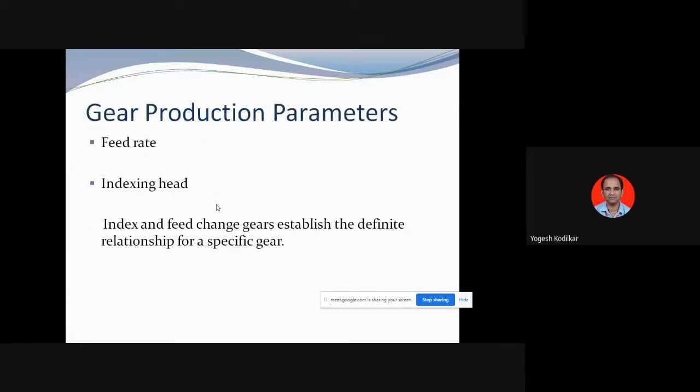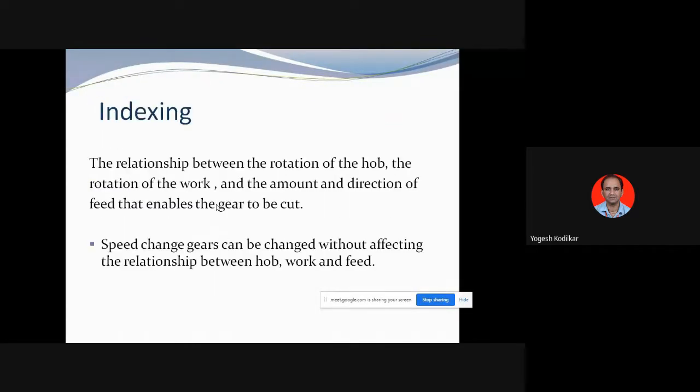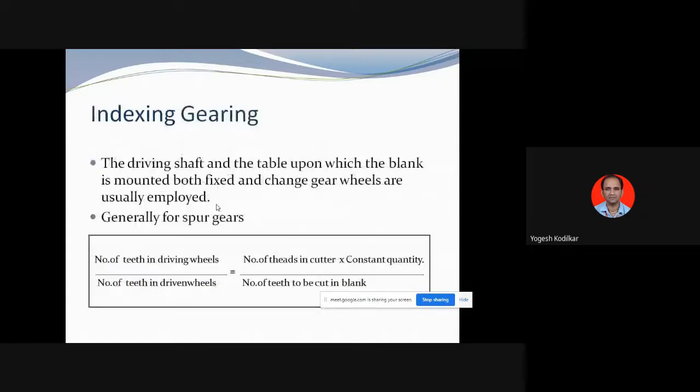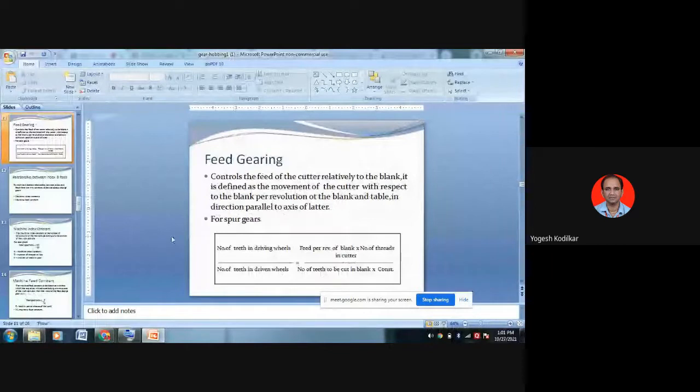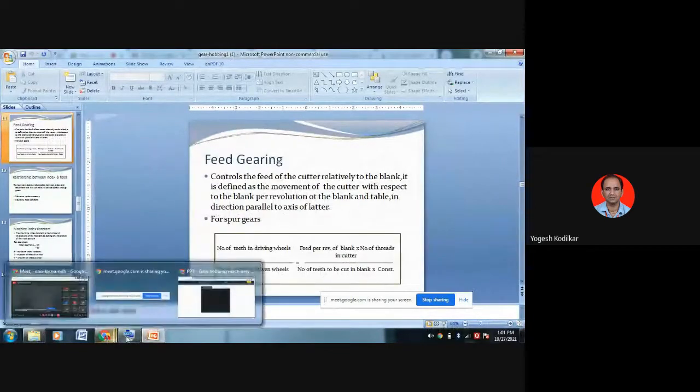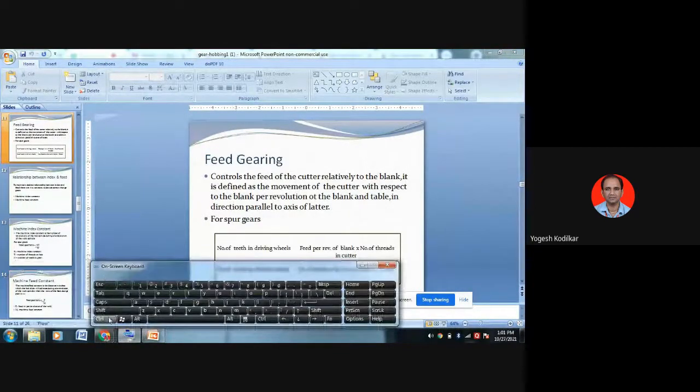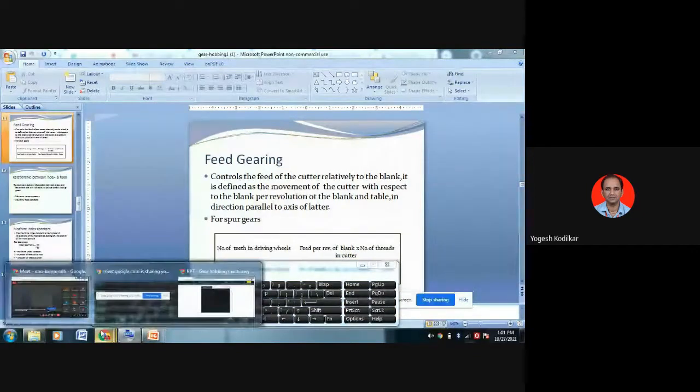Gear production parameters: feed rate is there, indexing rate is there. Index and feed change gears establish the definite relationship for a specific gear. That is indexing, which we learned in milling. We will not discuss that; we are just going to study the different types of gear hobbing.